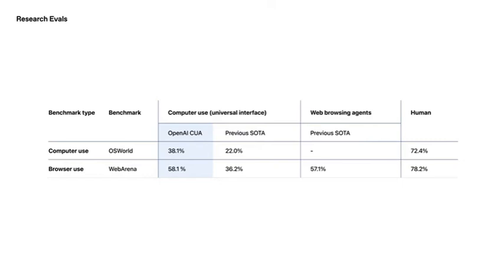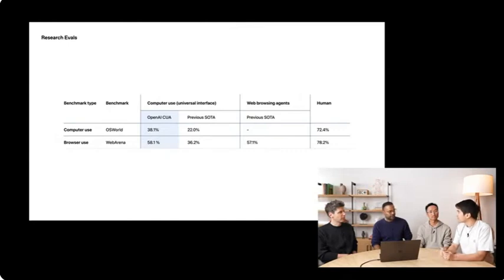The other eval we'll take a look at is called WebArena. WebArena is an eval that measures how well AI agents navigate common websites like e-commerce websites or social forum websites. On this task, CUA gets 58.1%, again higher than other publicly published results, but still falls short of human performance. Still a way to go. Still a way to go, yes.